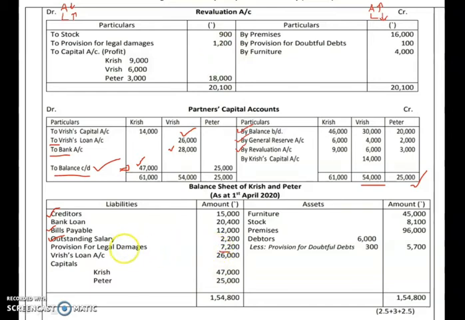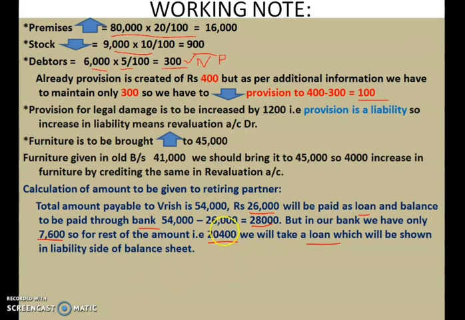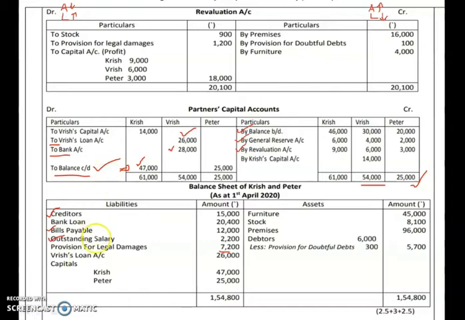For items which have adjustment, you have to add or subtract the revaluation. Here you can see that we have taken a bank loan to pay off the liability for Krish, which we calculated in our working note. As I told you, for 20,400 we have taken a loan, so that loan amount we have to show in the balance sheet also.